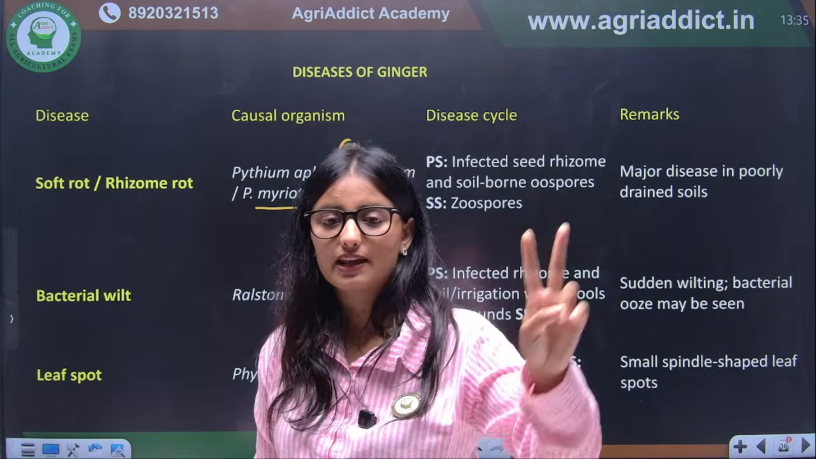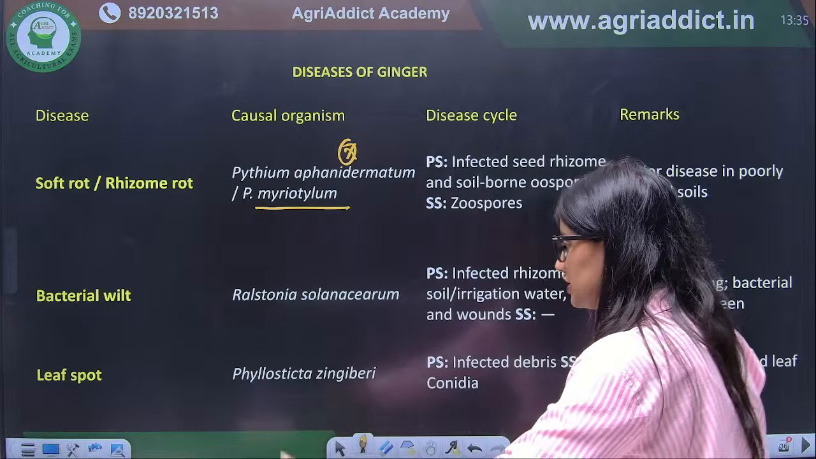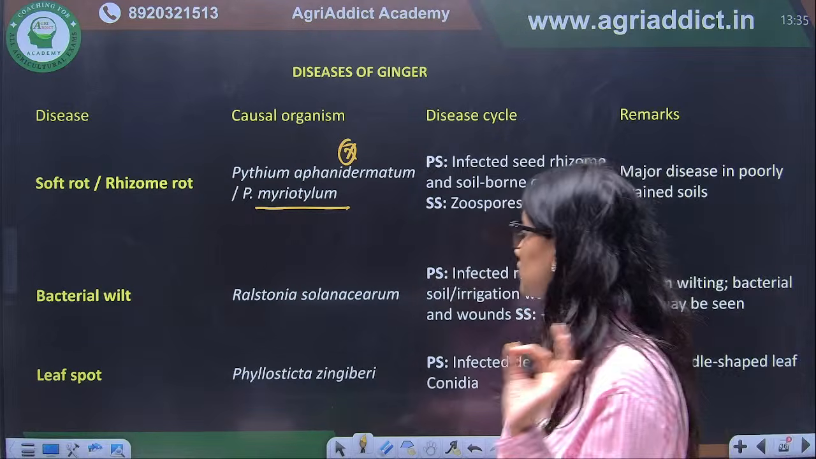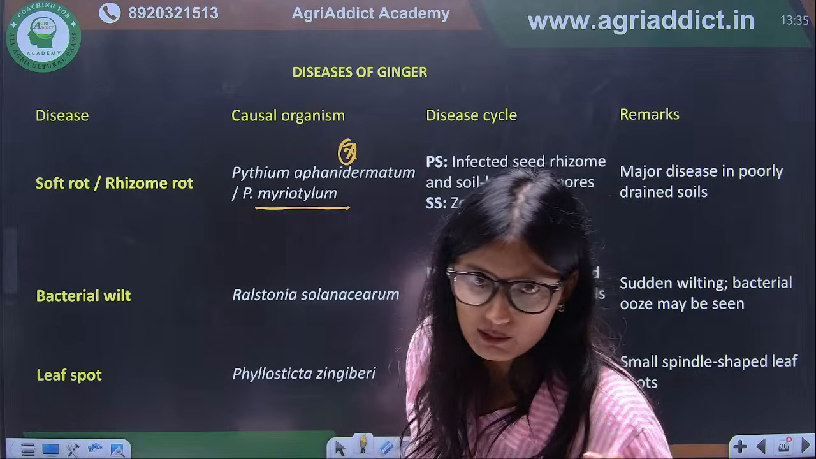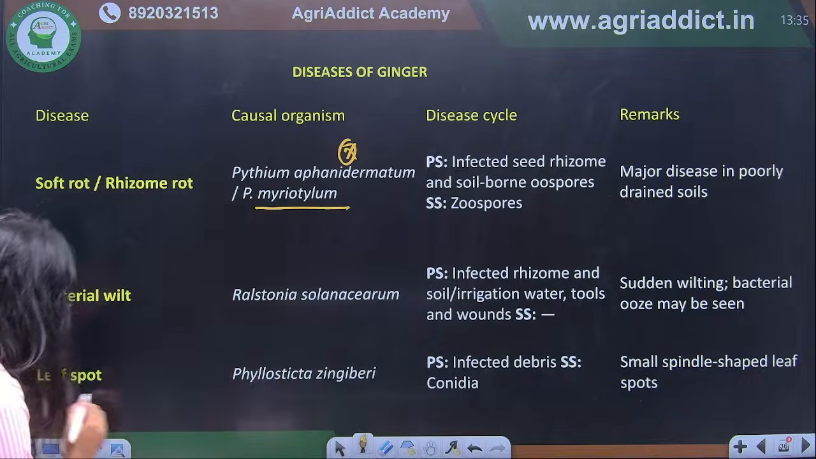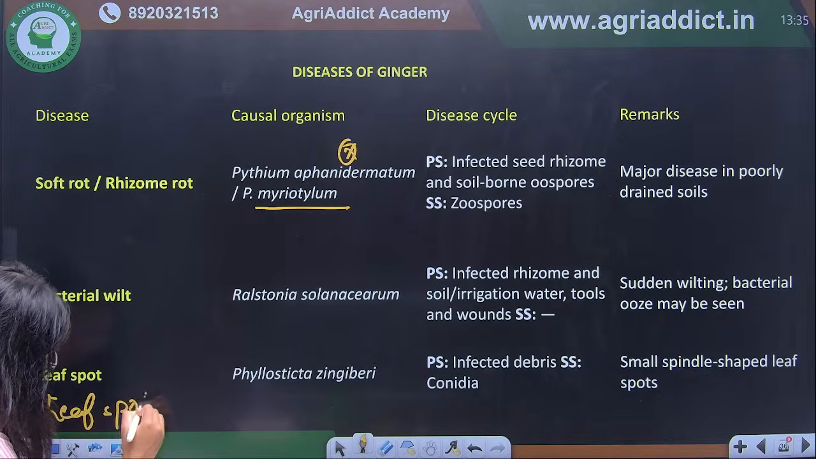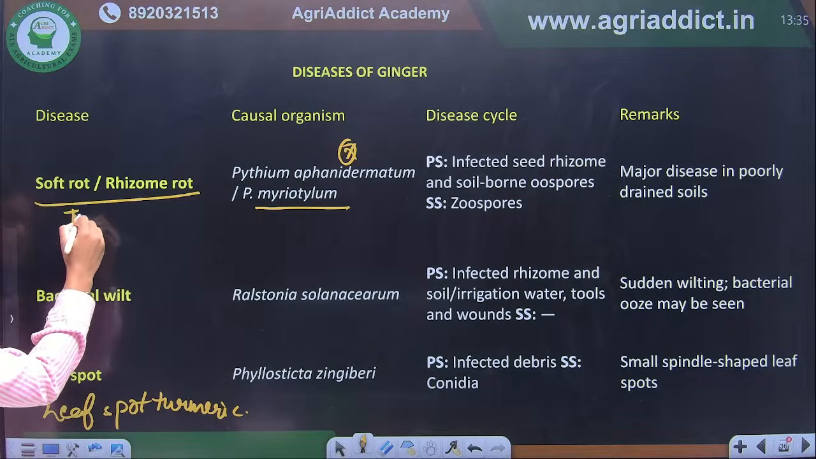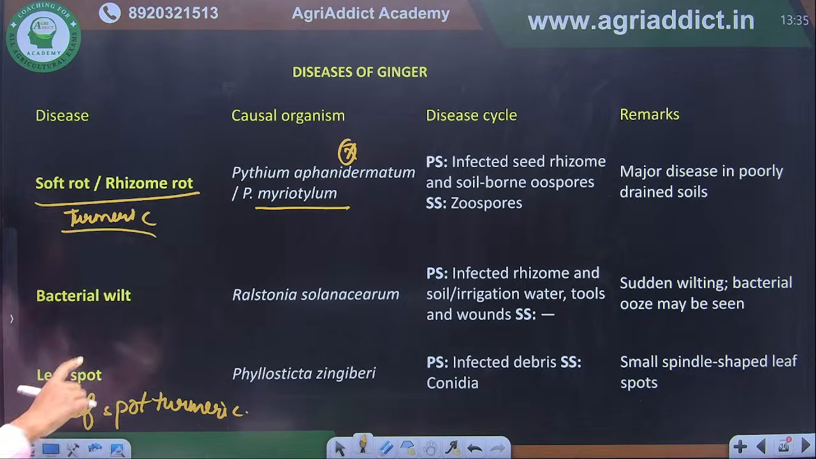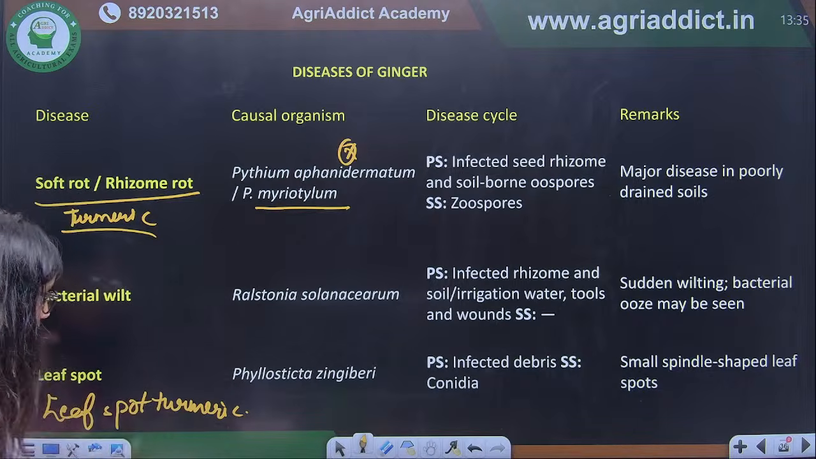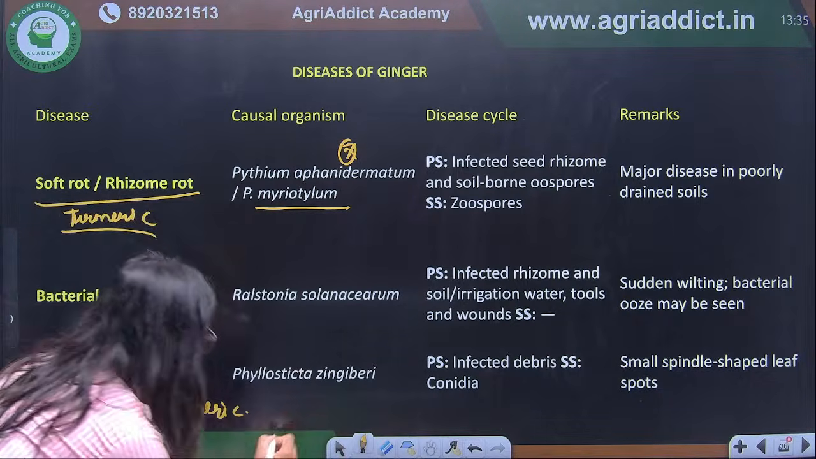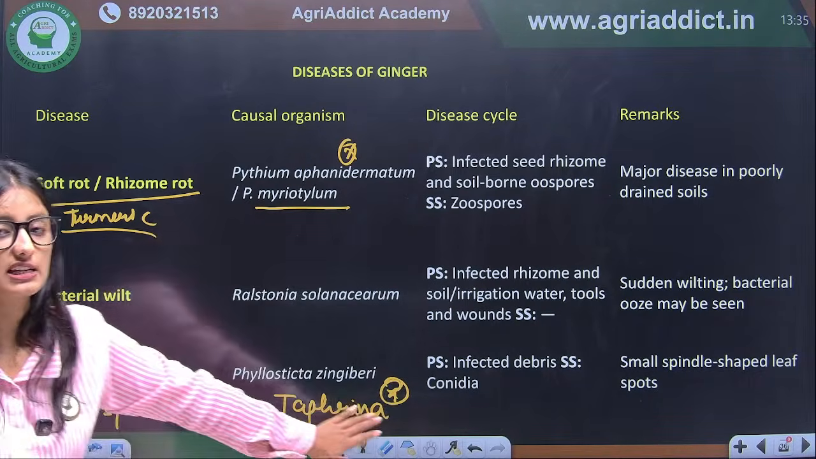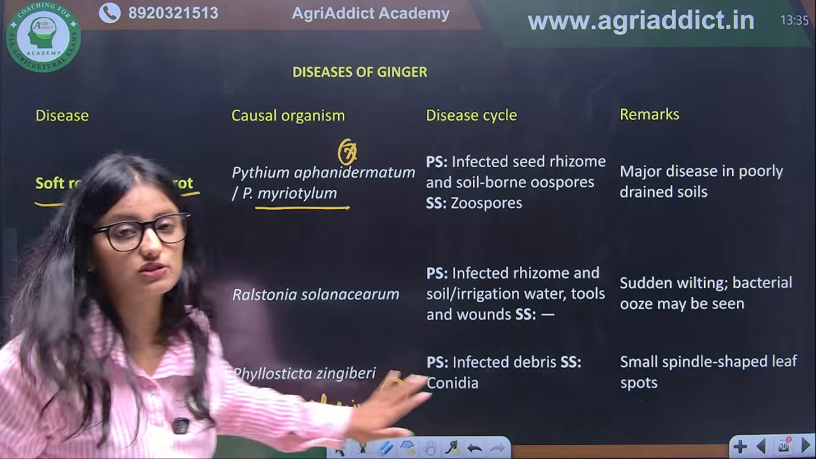And yes, one more thing, there are two leaf spots. One leaf spot is of ginger and one is of turmeric. When we talk about leaf spot of ginger, it will be Phyllosticta zingiberi. Turmeric has the same diseases as ginger: soft rot and rhizome rot will also be there in turmeric. And when we talk about leaf spot of turmeric, it will be Taphrina species causing leaf spot in turmeric.